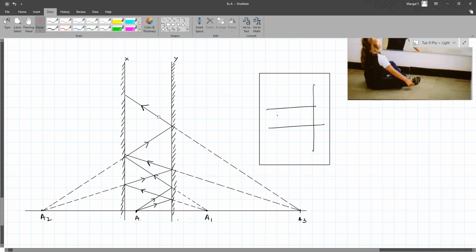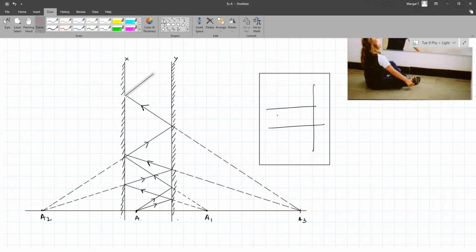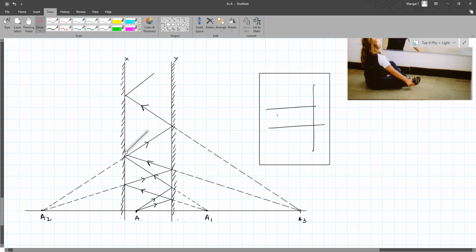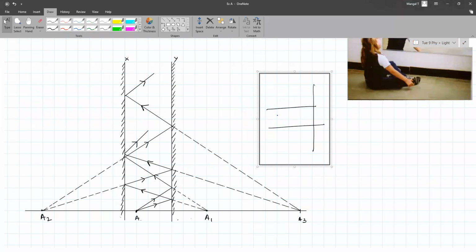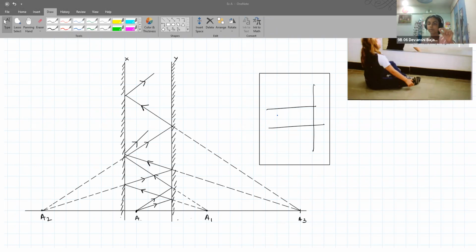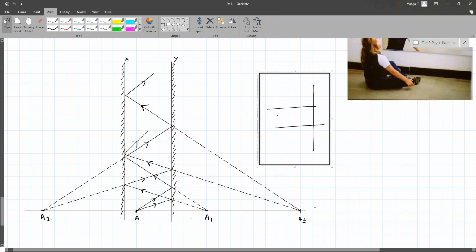Very good. Those who have done it, please share it on WhatsApp so others can also have a look. And now here we just draw it randomly anywhere like this. That will be a continuation of our ray, like at least 3 are important. Devanshi, good. Whatever you have drawn, please put it on the group so I can give my feedback to you.